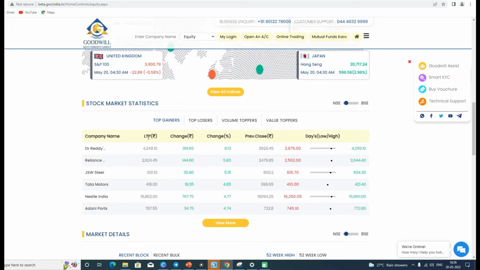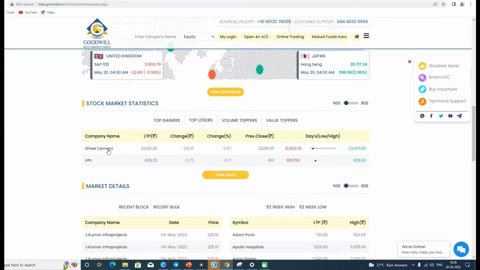And by LTP we mean the last traded price, and this is the change, that is 319.65, and converting the rupees into the percentage form we have 8.13. The previous closing price for Dr. Reddy was 3,929.45, and similarly we can analyze the remaining companies. For top losers we have Shree Cement and UPL, while the columns are just similar to what we have already seen in the top gainers format.